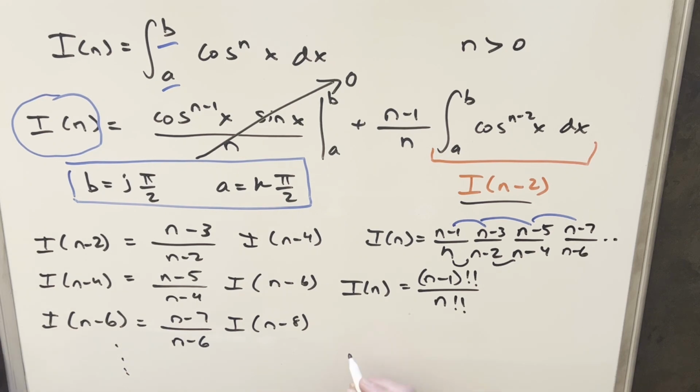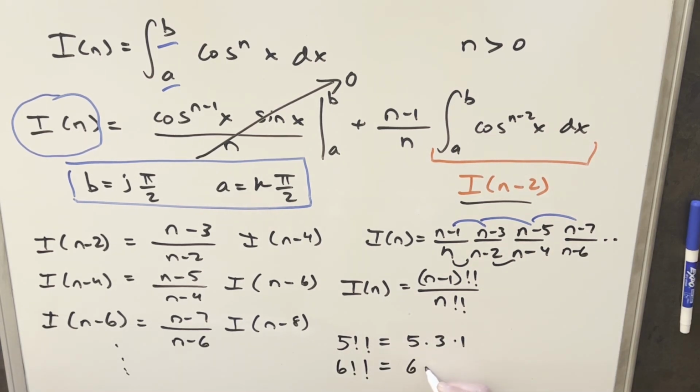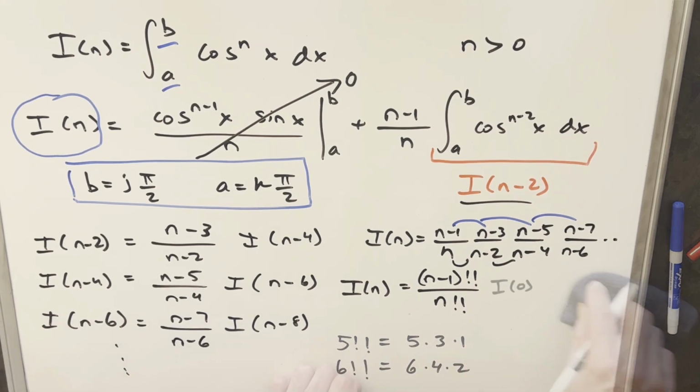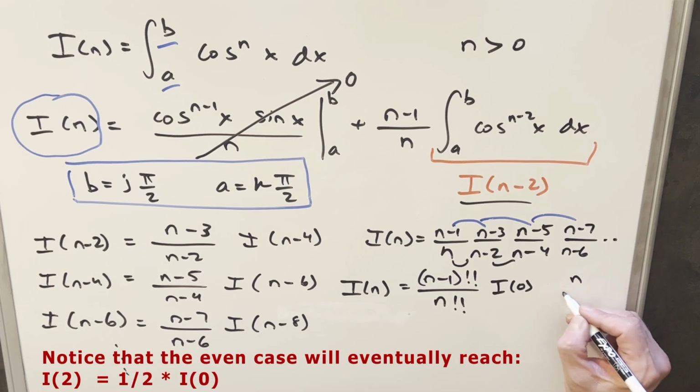And just to be clear, if you're not familiar with double factorial, like if we have 5 double factorial, that's the same thing as 5 times 3 times 1. And so 6 double factorial would just be 6 times 4 times 2. And just notice for the even number, we end on 2, and on the odd number, we end at 1. So we'll just say for this case, our n is even.